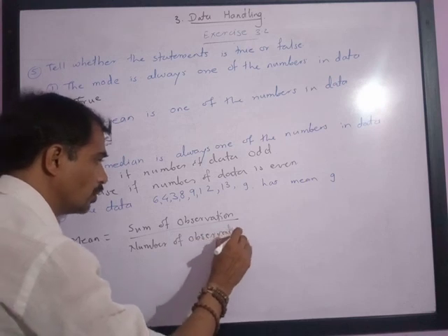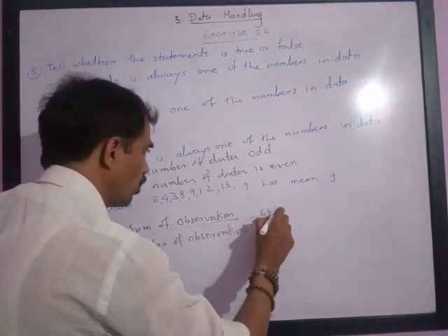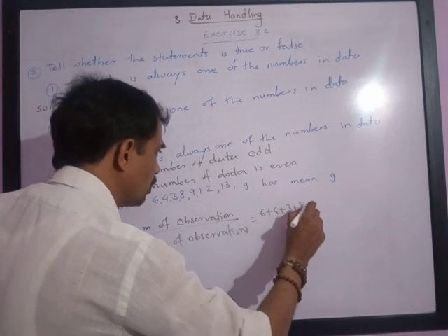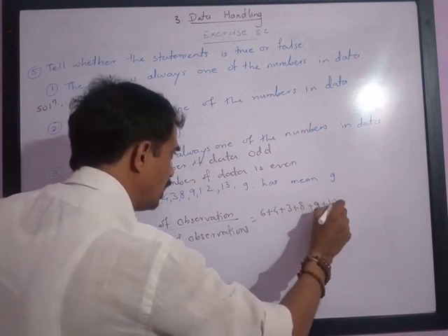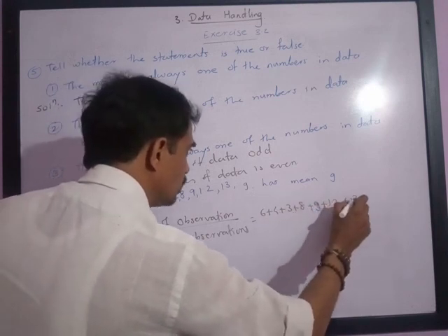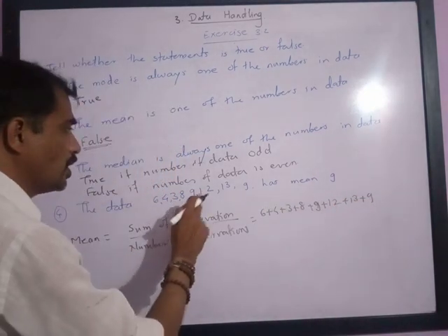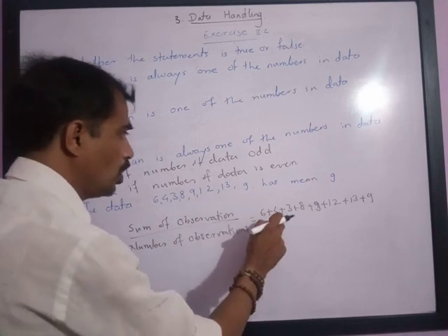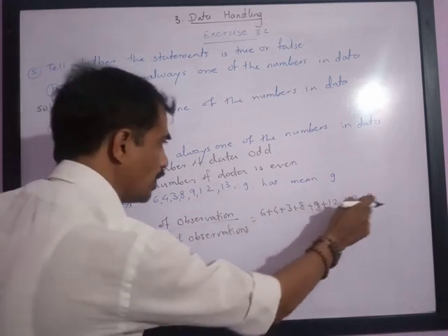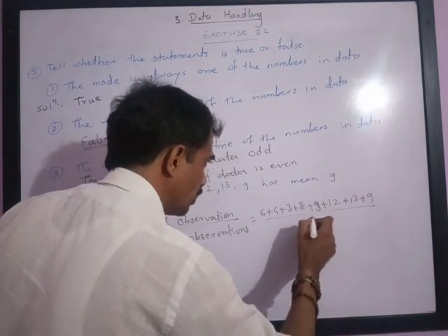So that is equal to 6 plus 4 plus 3 plus 8 plus 9 plus 12 plus 13 plus 9. Here 1, 2, 3, 4, 5, 6, 7, 8, so the number of observations is 8.